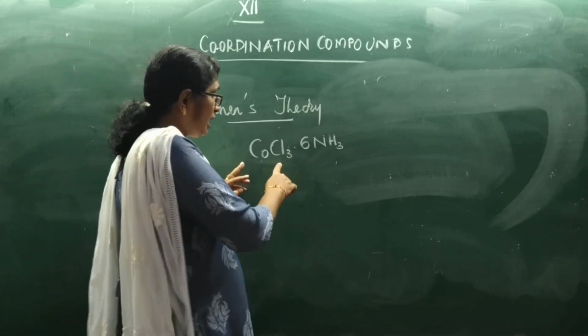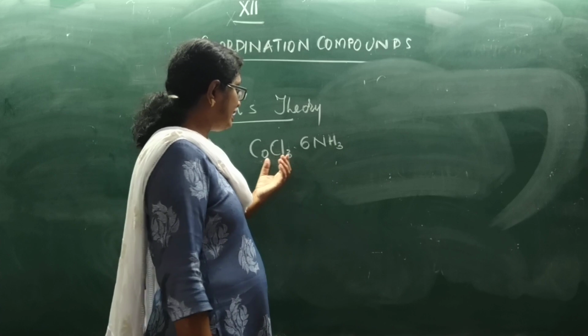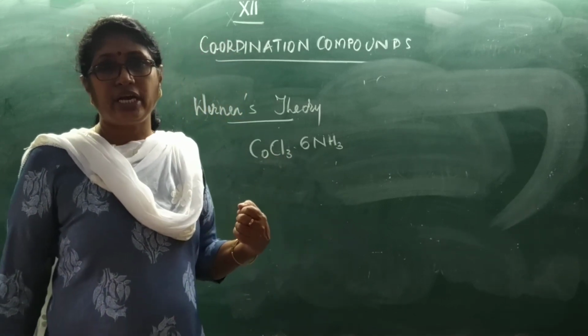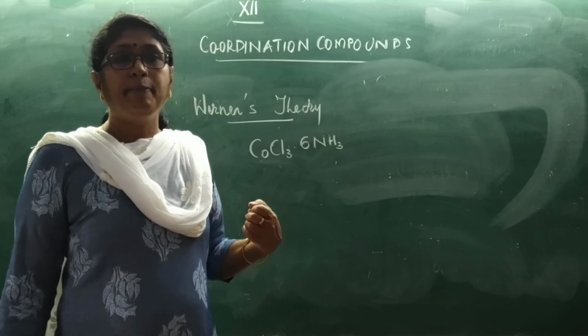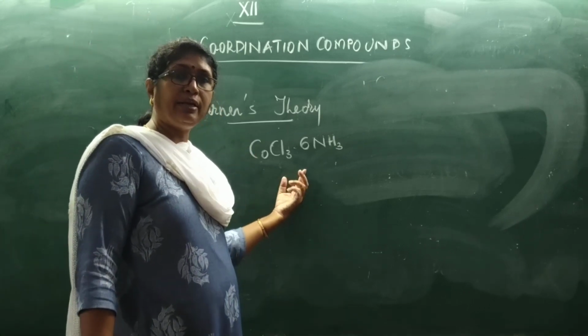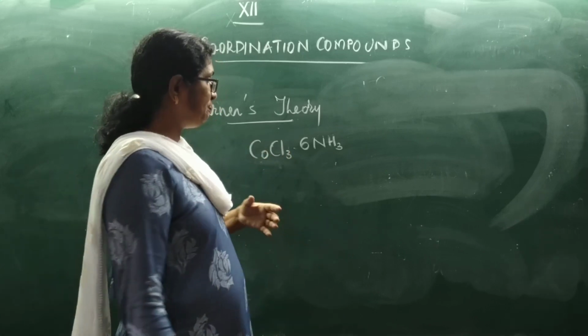So these valencies are satisfied by negatively charged ions and they are called primary valencies. The primary valencies are satisfied by negatively charged ions and they are ionizable.